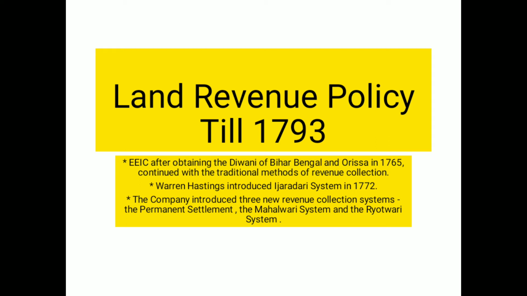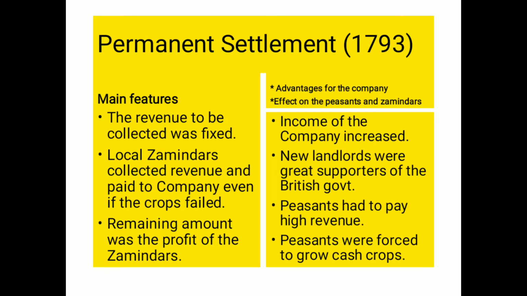So in order to smoothen the revenue collection process, what happened? The company introduced 3 new revenue collection systems, named the Permanent Settlement, Mahalwari system, and Ryotwari system. These were the 3 methodologies, 3 policies adopted by the Britishers for the collection of the revenue, and today we will be studying these 3 systems. Okay, so first we will go with the Permanent Settlement.